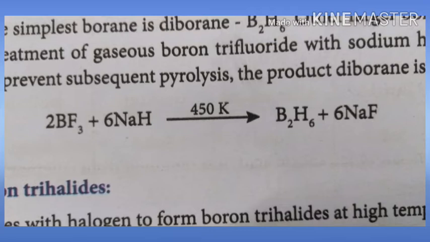Pyrolysis is a thermal decomposition, that is, by continuous heating in the absence of air it converts into some other product. So to avoid that, you have to immediately trap the diborane.